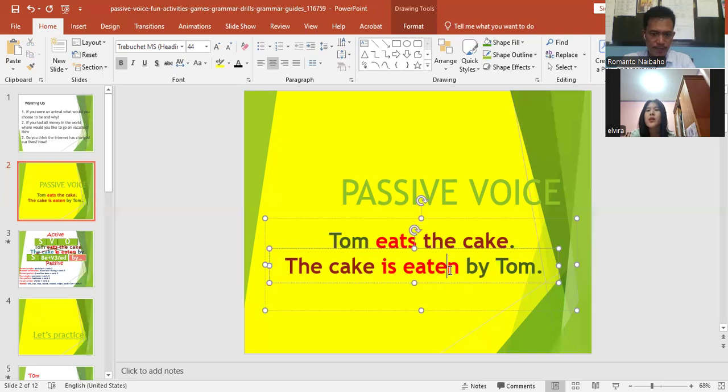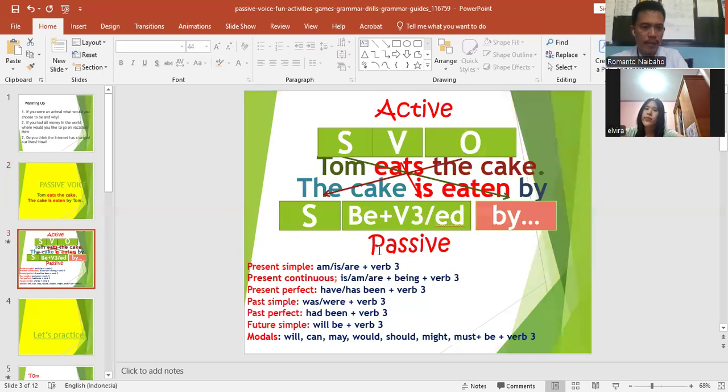And then we use some patterns. The verb is changed into verb three. Jadi kata kerjanya di sini kita gunakan verb one, nanti di passive voice kata kerjanya menggunakan verb three. And then it is followed by who does the action, who does the activity, using by and the doer. This is the doer.